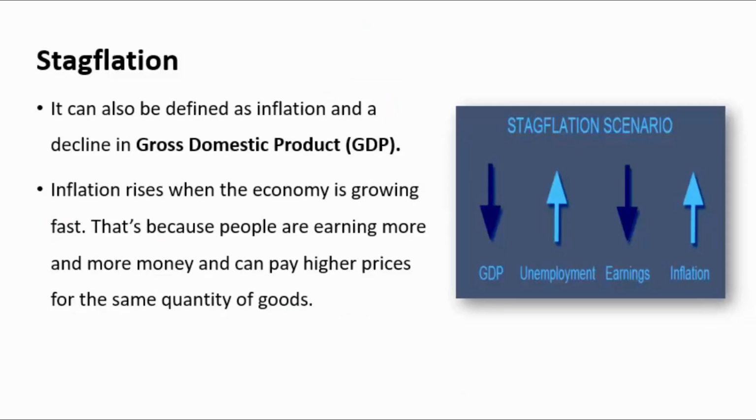Now, it can also be defined as inflation and a decline in the GDP, the gross domestic product. When in an economy inflation rises, it means the economy is growing fast, because people are earning more and can spend that more money at higher prices for the same quantity of goods.